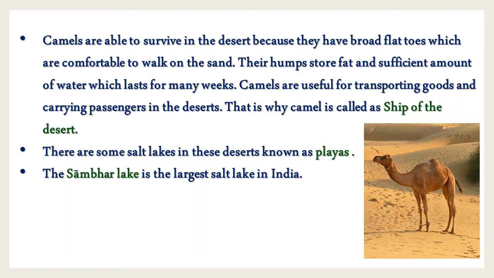Camels are useful for transporting goods and carrying passengers in the deserts. So that means camels are very useful for transporting goods and passengers from one place to another place in the desert areas. That's why the camel is known as the ship of the desert. There are some salt lakes in these deserts. They are known as playas. What do you call that? Playas. And the Sambar lake is the largest salt lake in India. So observe the picture of the camel.